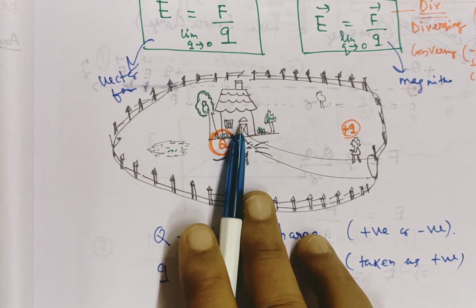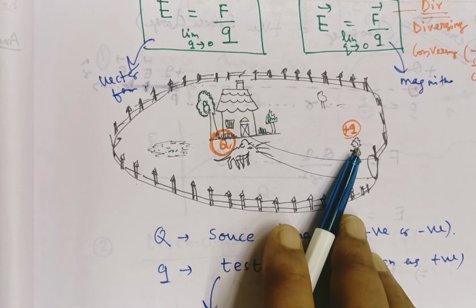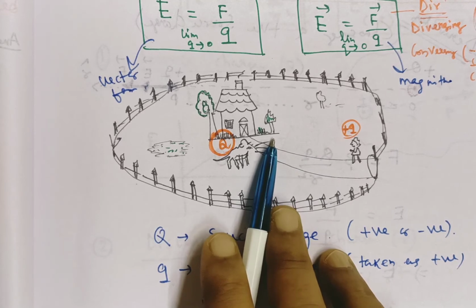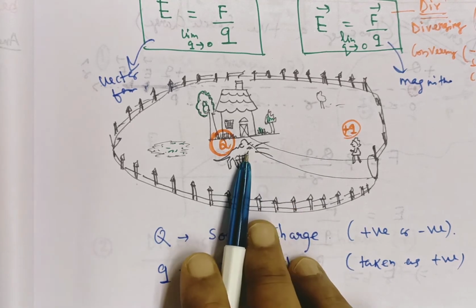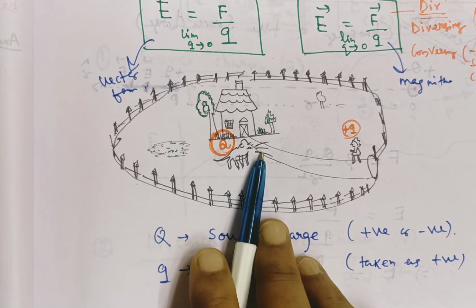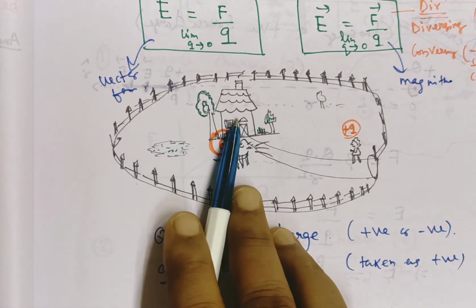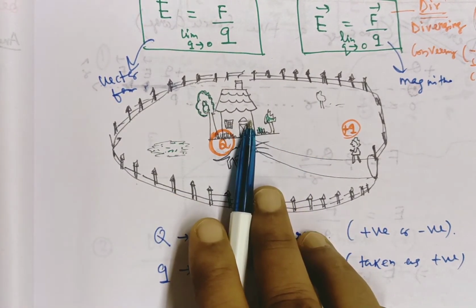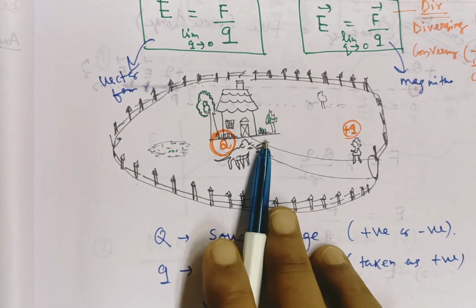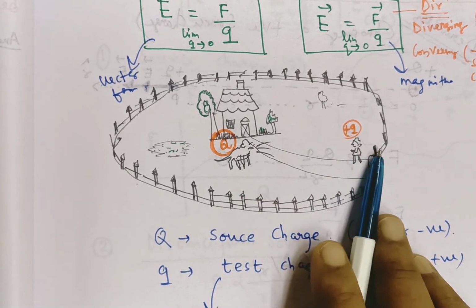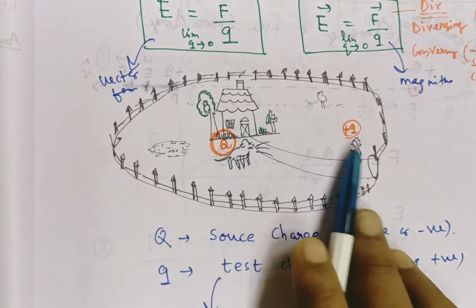Owner means source, field of the source. When he enters close to this house, again what happens? This dog will bark more and more powerfully. That means this is the field of the owner's house and field strength is more when it is nearer to the dog and field strength is less when it is very far away from the house.